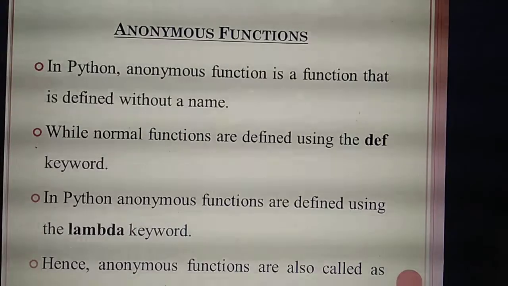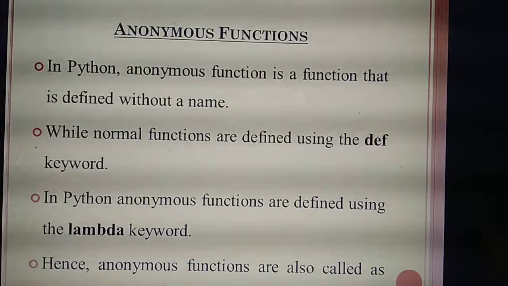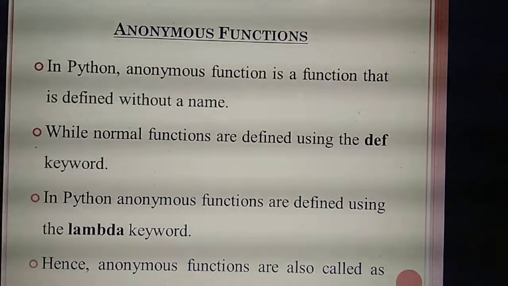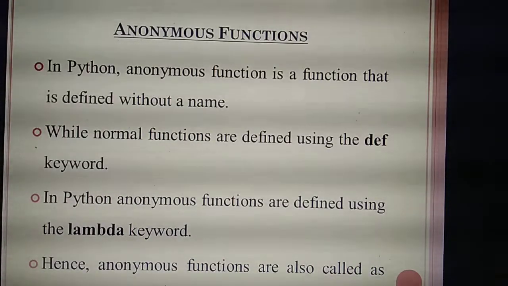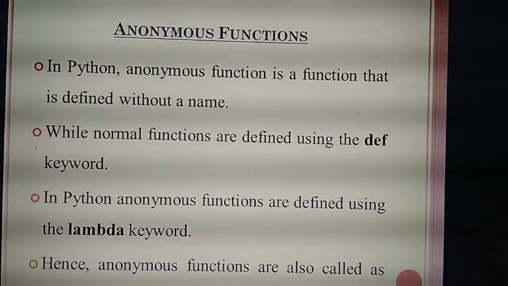But in an anonymous function, the function is defined without any name. That function we call an anonymous function. Understand? Important 3-mark question: what do you mean by anonymous function?